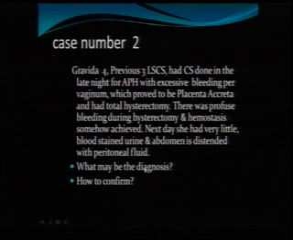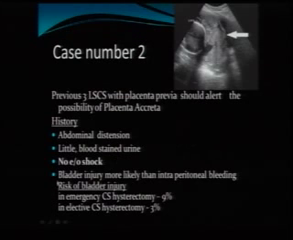For the second case, I have taken a Gravida 4, previous 3 LSCS. Cesarean section was done late at night, which is a very wrong thing, for antepartum hemorrhage with excessive bleeding per vaginum, which proved to be a placenta accreta, and she had a total hysterectomy. There was profuse bleeding during hysterectomy. Somehow the hemostasis was achieved. Next day, she has very little blood-stained urine and the abdomen is distended with peritoneal fluid. So what is the diagnosis? How do you confirm?